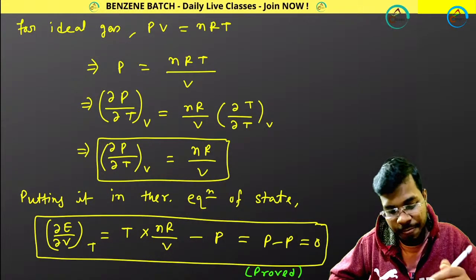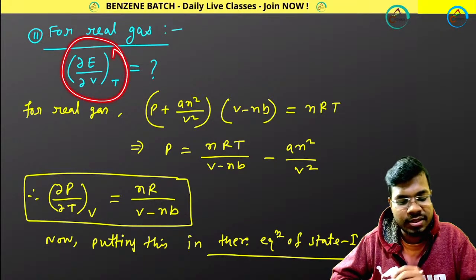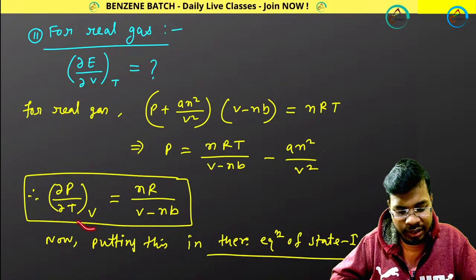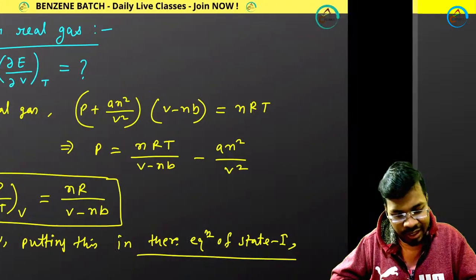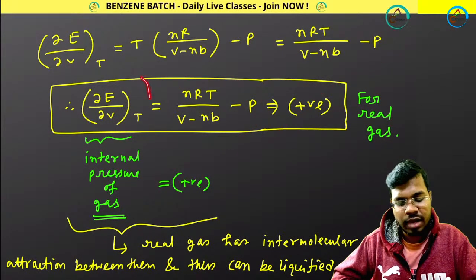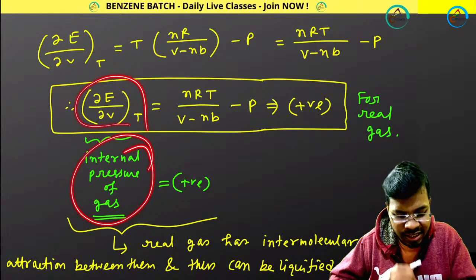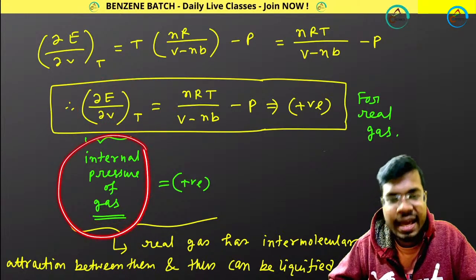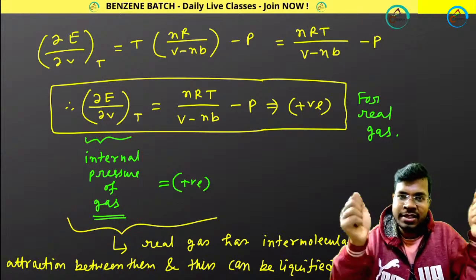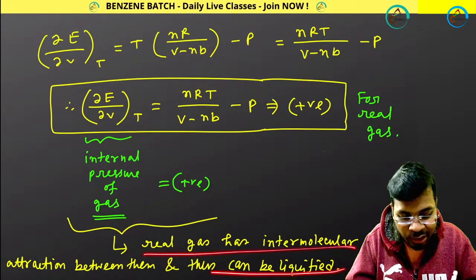Okay, perfect, great. For a real gas, what will be the value of this? For a real gas, first of all I have calculated this value, and then finally I have put this value, and this value is becoming positive. So I am getting this value for a real gas, and this term represents the internal pressure of the gas. That means as internal pressure is there, two molecules are giving pressure to each other, that means they are attracting each other. That's why you can liquefy a real gas.